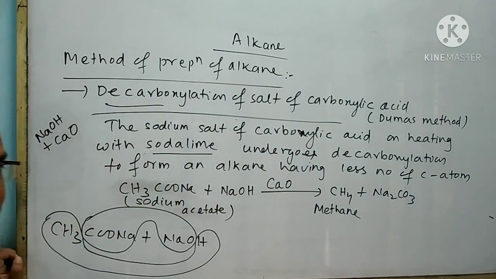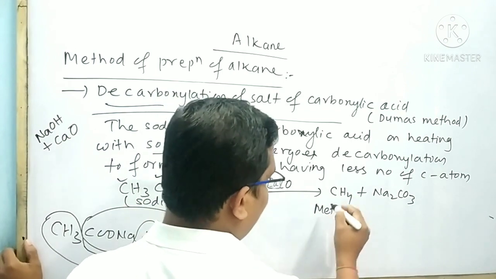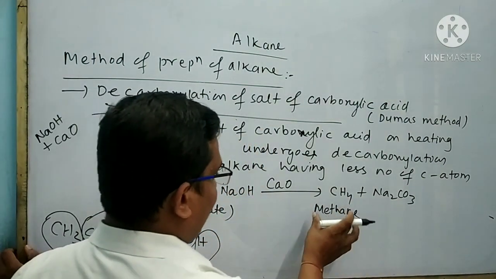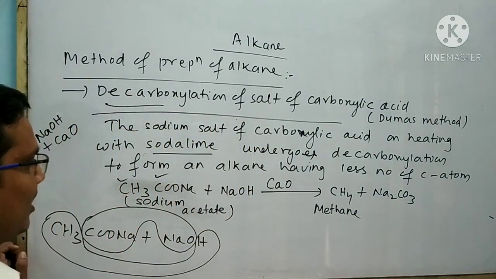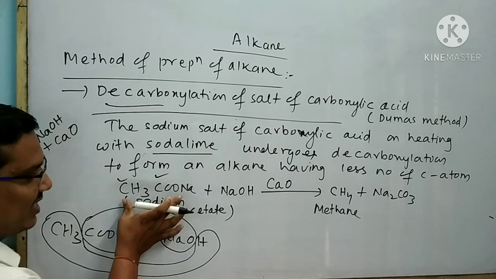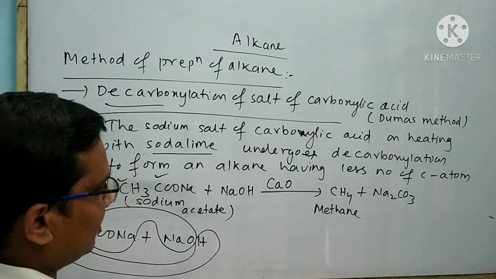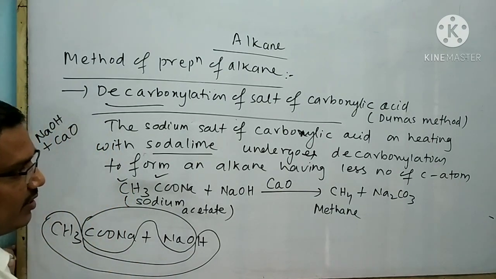Look at that, in sodium acetate there are two carbon atoms present, but in methane only one carbon atom is present. So the number of carbon atoms present in the product is less than the number of carbon atoms present in the reactant. There is one carbon atom less on the product side as compared to the reactant side.